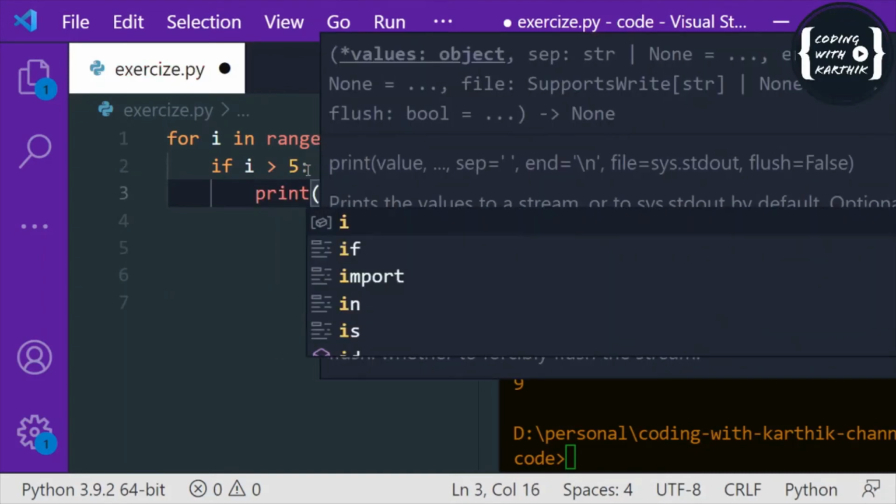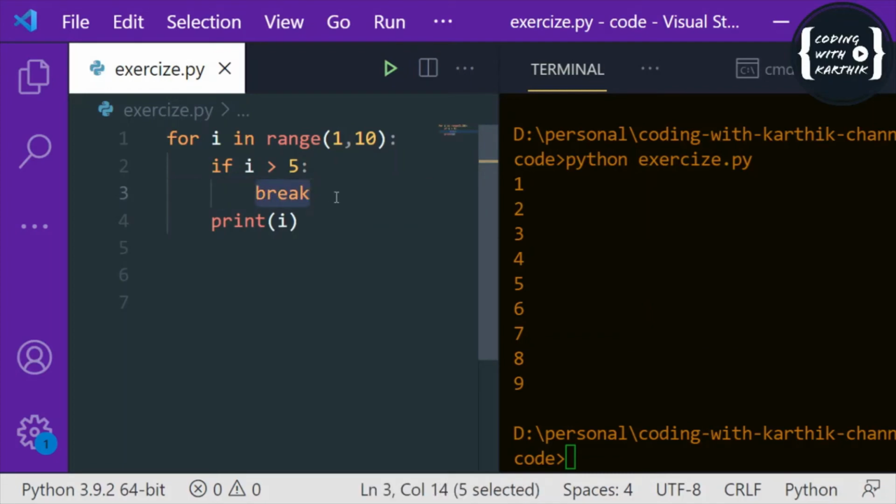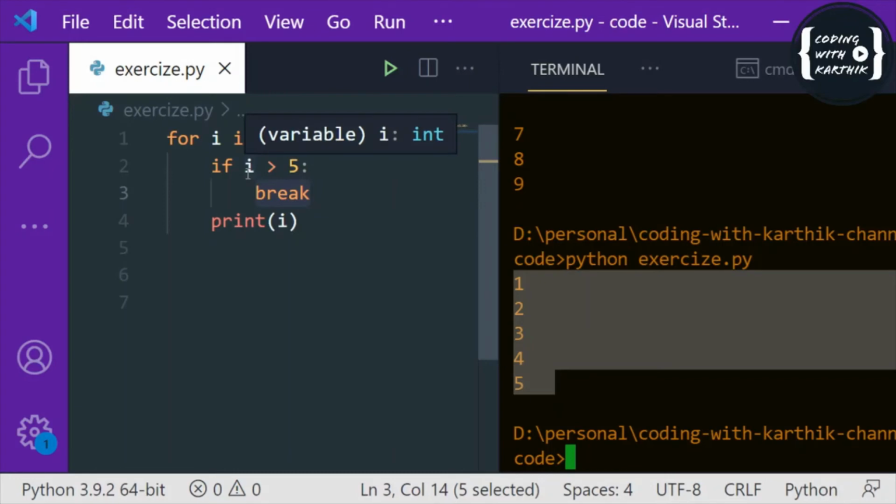So when i is greater than 5, we are breaking the loop using the break statement. Let's see the output. See this, it is printing only till 5, since once this condition is true, we are using the break statement. So that's why it will exit the loop. Even if the sequence is there, because of this break it is able to exit the for loop. So this is using break.